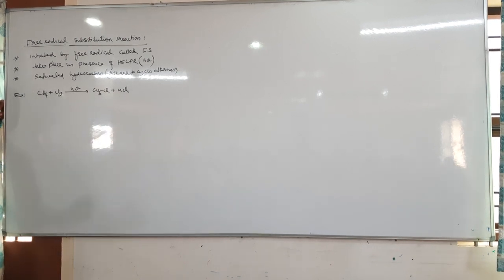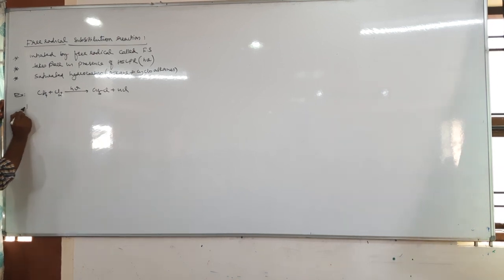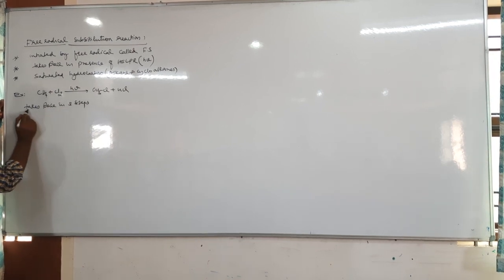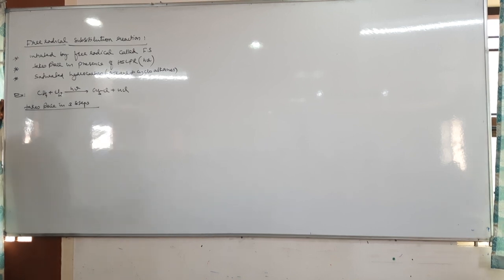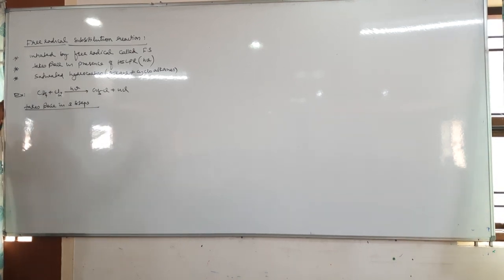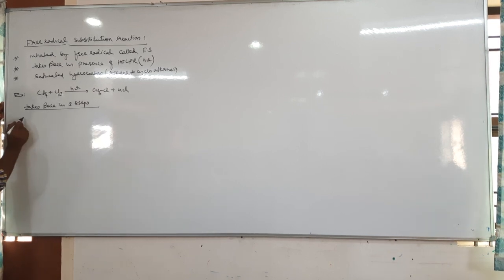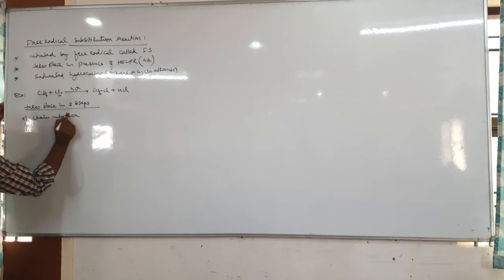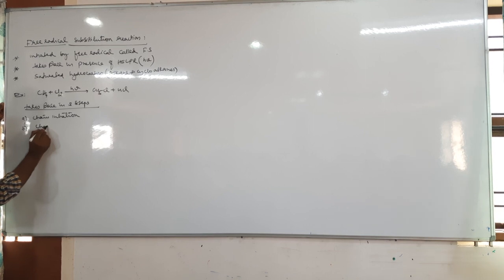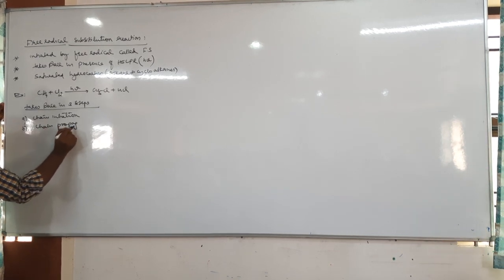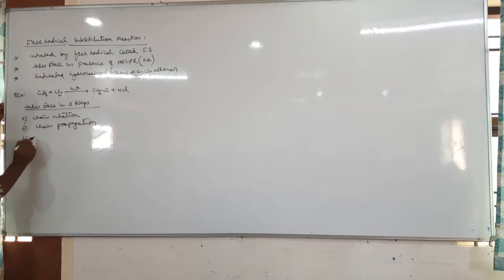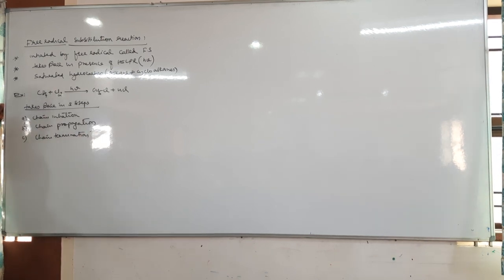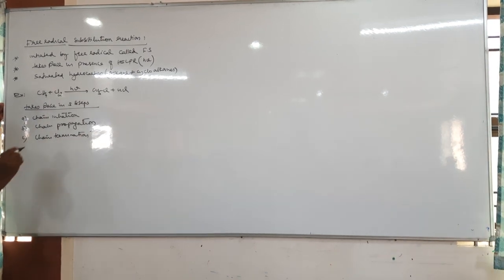This free radical substitution reaction takes place in 3 steps: chain initiation, chain propagation, chain termination. All the 3 steps we have studied.